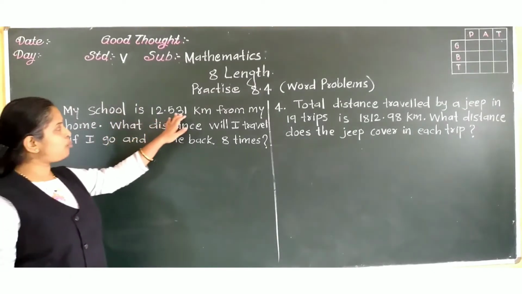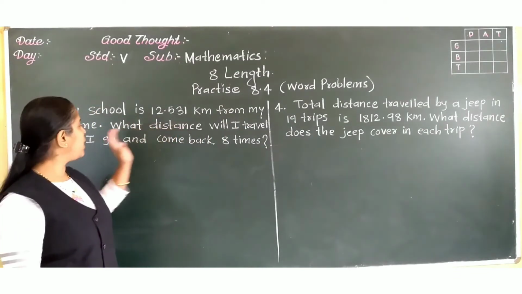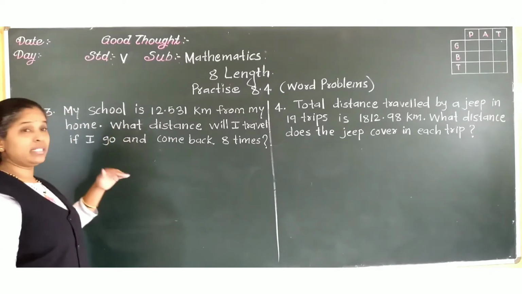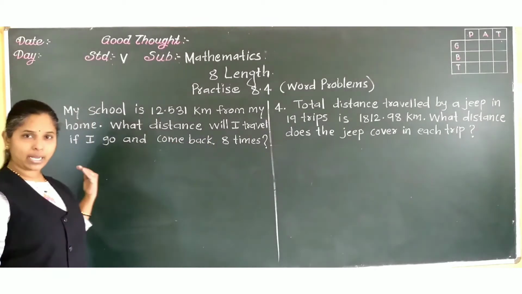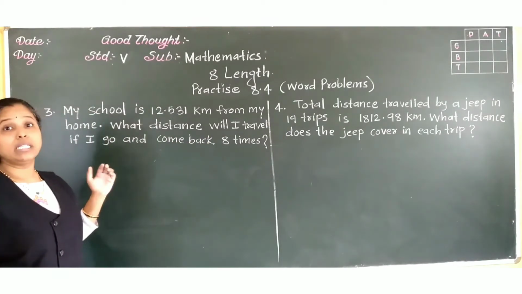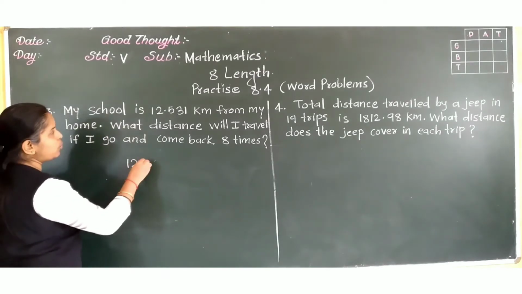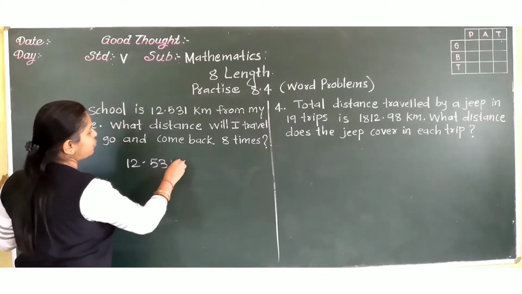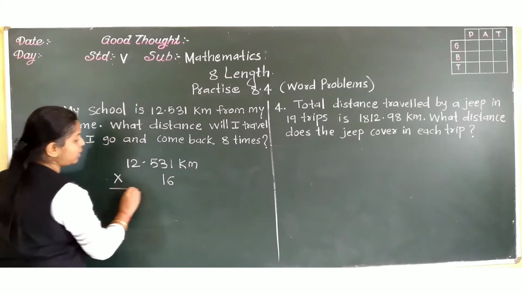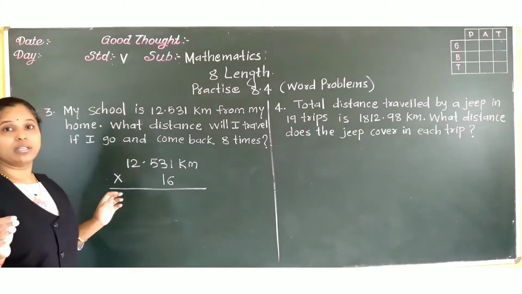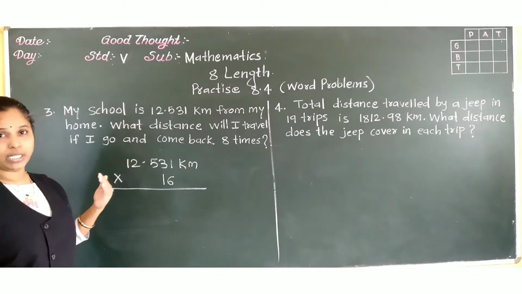My school is 12.531 km from my house, home. What distance will I travel if I go and come back 8 times? Now go 8 times and come back 8 times. Total how many times does it become? 16. Are you getting it? That means you will have to multiply 12.531 km by 16. Correct? 8 times means how many rounds? To go 8 times and to come 8 times. That is 8 plus 8, 16.